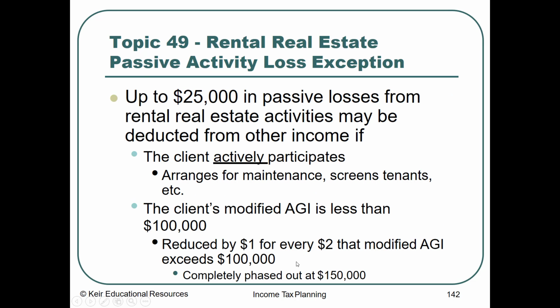So let's talk about rental real estate. The rental real estate rule is a special rule that up to $25,000 in passive losses from rental activities may be deducted from other income if the client actively participates, arranges for maintenance, screens tenants, etc. The client's modified AGI must be less than $100,000, and the deduction is reduced by $1 for every $2 that modified AGI exceeds $100,000. It's completely phased out after $150,000.